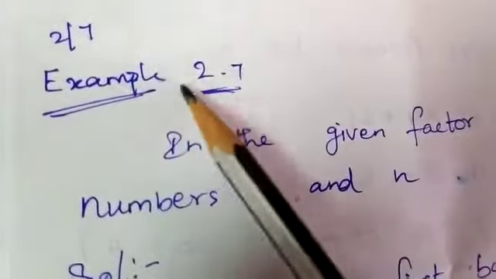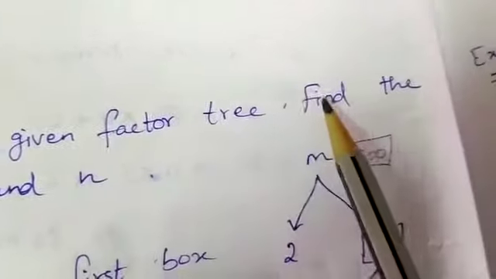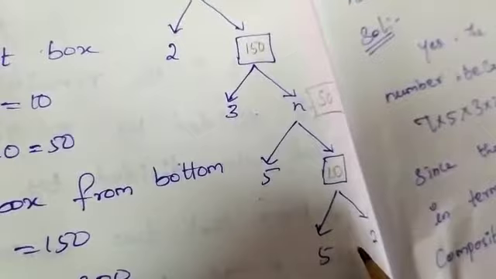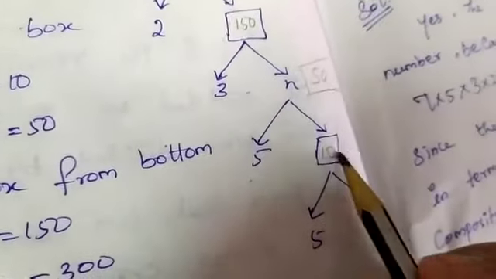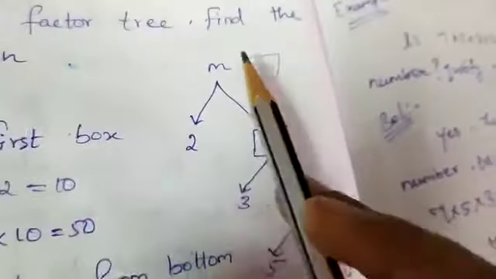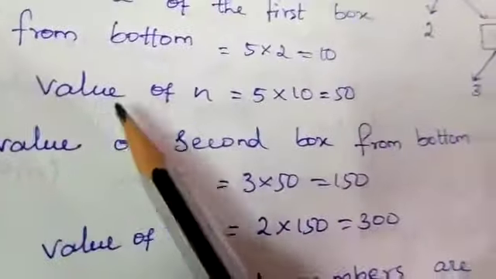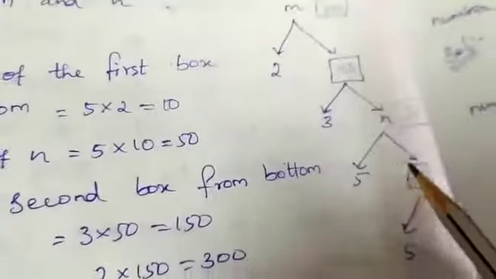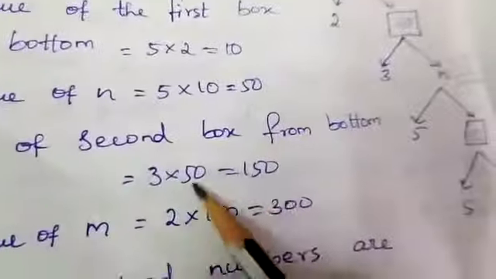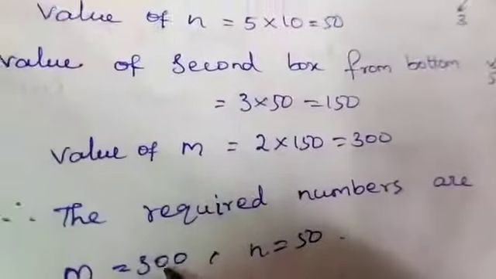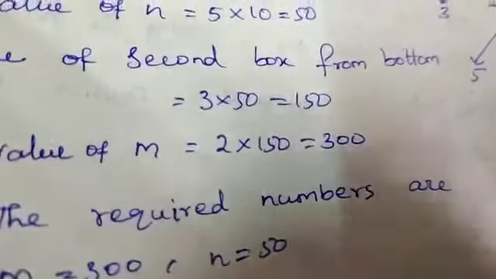So we are going to example number 2.7. In the given factor tree, we have to find the numbers m and n. You can see that in a factor tree we go in reverse, multiplying. That is, 5 into 2 is 10, 10 into 5 is 50, 50 into 3 is 150, and 150 into 2 is 300. Therefore, the value of n equal to 5 into 10, that is 50. The value of the second box from the bottom is 3 into 50, which is 150, and the value of m is 2 into 150, which is 300. Therefore, the required numbers are m equal to 300 and n equal to 50.